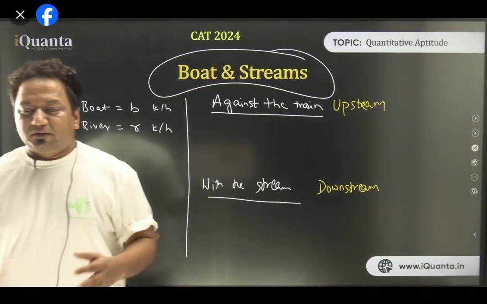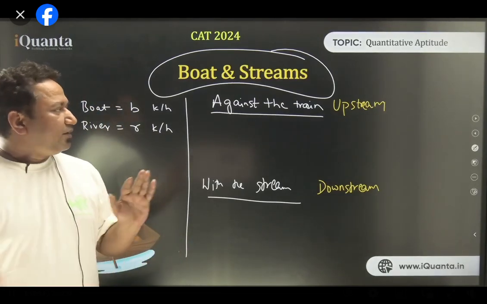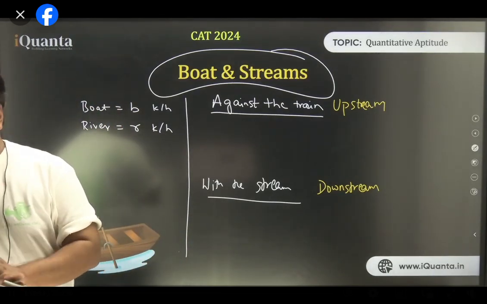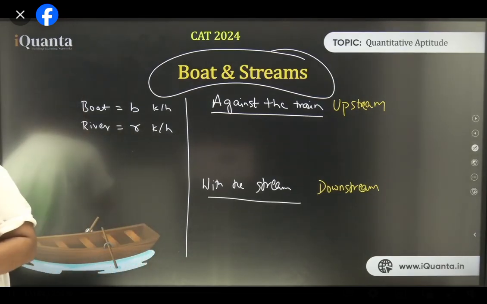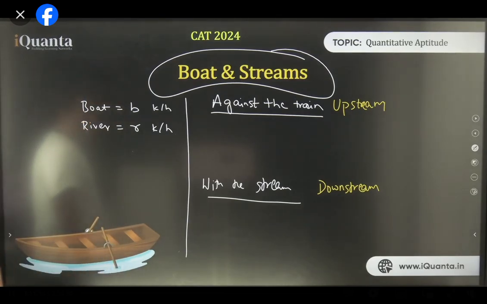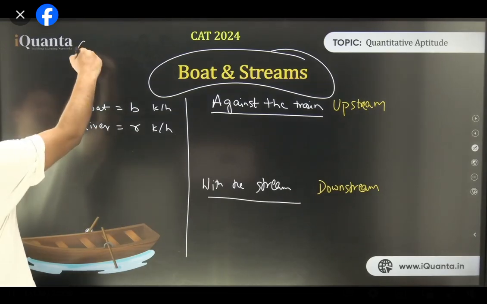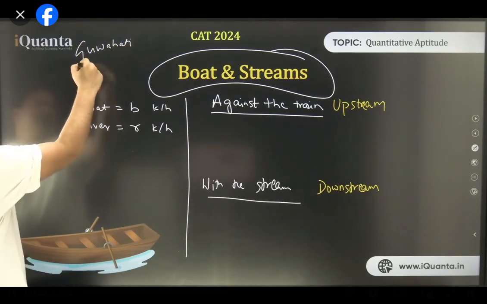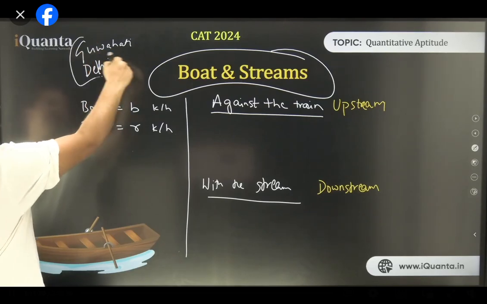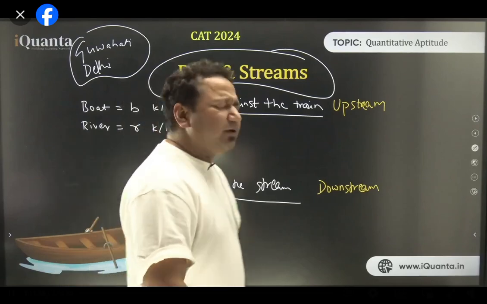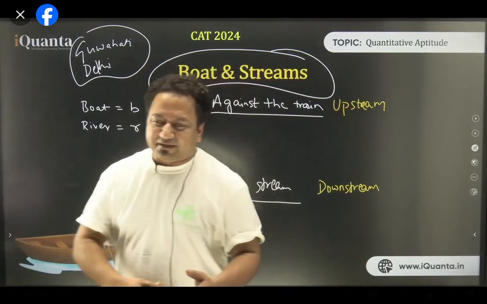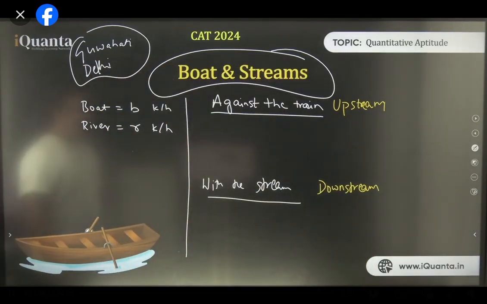So, to understand it clearly, let's take an example. Let's say, okay, I'll pick someone at random. The highest contribution in the comment section. There are a lot of people, but let's take an example of, let's say, Aratrika. So Aratrika, one day she calls me up, and let's say Aratrika lives in Guwahati, and I'm living in Delhi. She calls me up and she says, sir, I will just swim from Guwahati to Delhi. Let's assume that there is a straight river from Delhi to Guwahati, and she says, okay, I will just swim and come to Delhi.